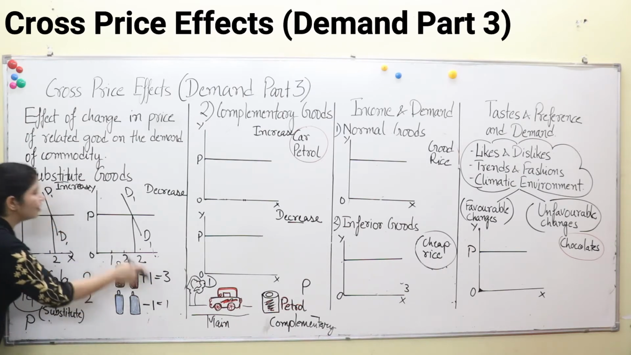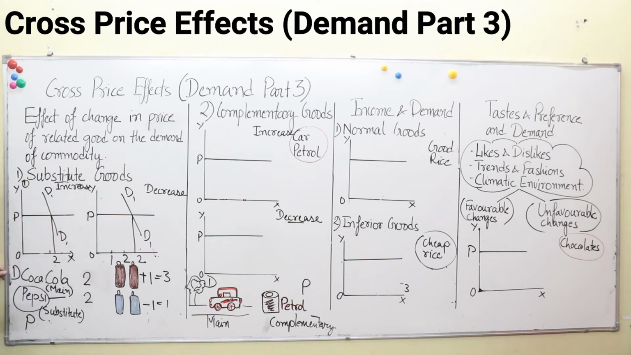It has increased. Now, for increase in demand, what do we do? We discussed in the last video that we shift our demand curve towards the right. So we will shift our demand curve towards the right, and that is D2. So now demand for Coca-Cola has increased to 3 bottles. This is the first case, and when we shift our demand curve towards the right, we move rightwards, and that is increase in demand.